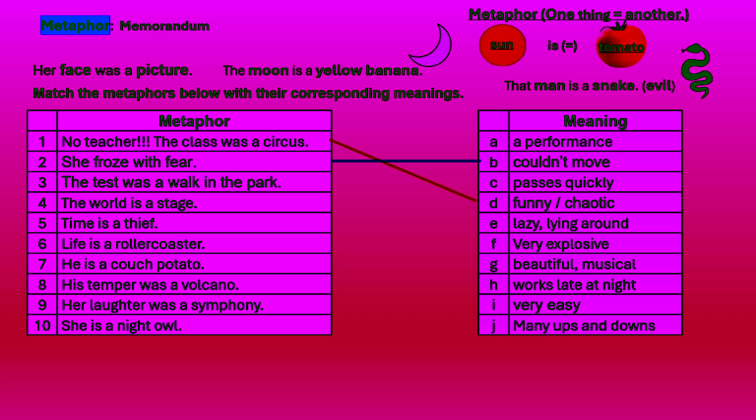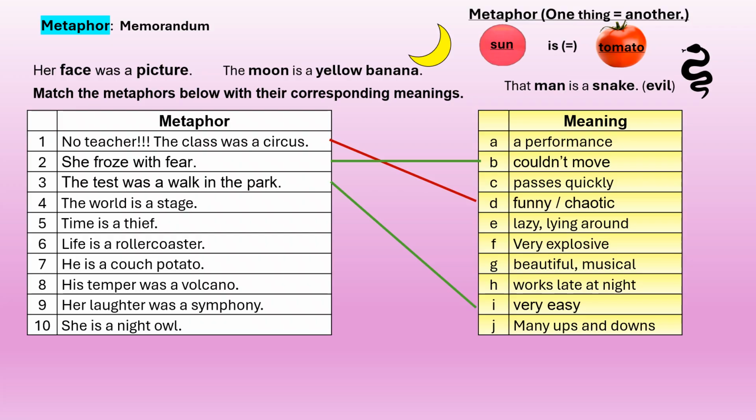Excellent. The test was a walk in the park. It was very easy. The world is a stage. It's like a performance. Time is a thief. It passes quickly. Life is a roller coaster, many ups and downs. He's a couch potato. He doesn't do much. He's lazy, lying around. His temper was a volcano. He's very explosive. He quickly loses his temper.